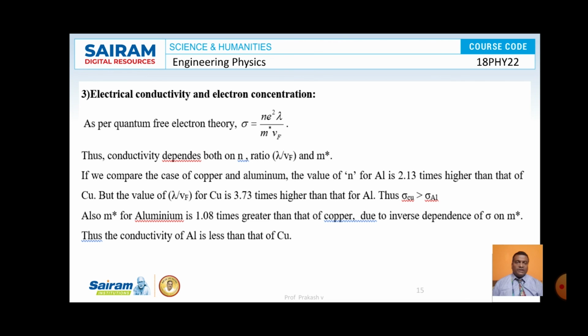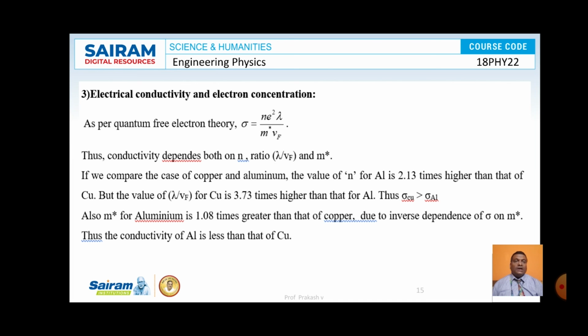Now let us consider the examples of copper and aluminum. The conductivity of copper is greater than that of aluminum. But the value of n observed in aluminum is 2.13 times greater than that of copper. The value of lambda by vf in copper is 3.73 times greater than that of aluminum. By analyzing this data, we conclude that sigma is proportional to lambda by vf but not proportional to n.